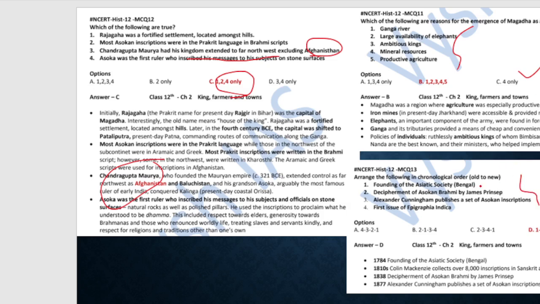Founding of the Asiatic Society of Bengal, decipherment of the script, Alexander Cunningham publishing. This is the first table I showed you, that you just have to arrange in order. But if you ignore that table, you cannot solve this question. UPSC is asking this, so you are supposed to know this.